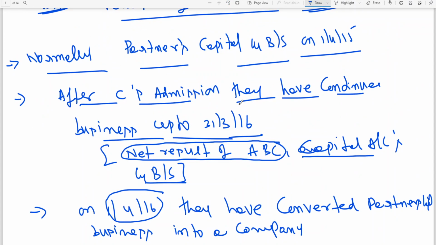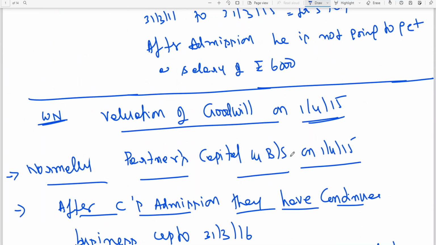And when a partner has been admitted, you need to write the adjustment of capital. That is also not required. They have to continue business up to the net result of the ABC capital account. Sorry, here. Normally partners' capital and balance sheet, that is also not asked. Only goodwill. Without goodwill, how can you come back to that?